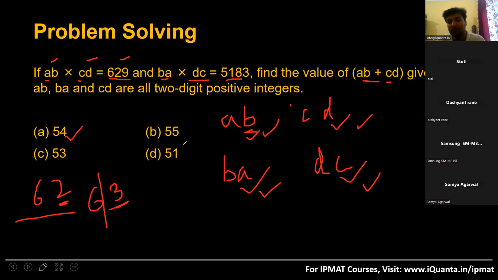Is it clear to you? See, now there'll be some students who will ask me, sir, then what are the exact values of these A, B, C, D numbers you're talking about? They can ask you to find out the value of A plus B plus C plus D. In that case, you'll have to find out the value of A, B, C, D individually, right?